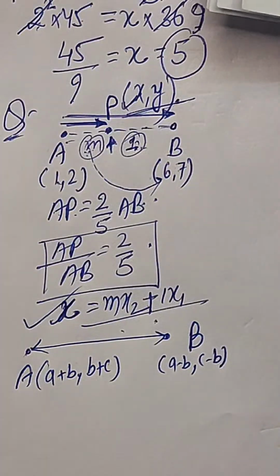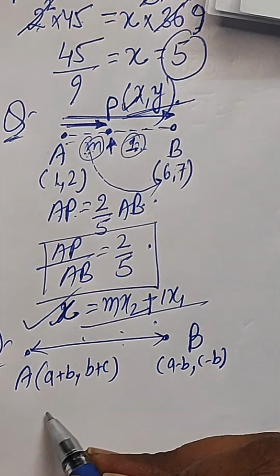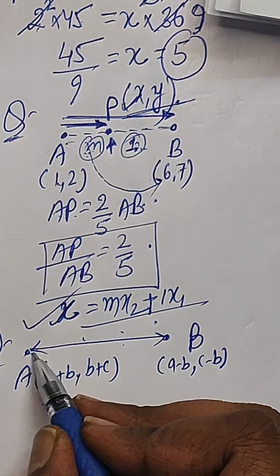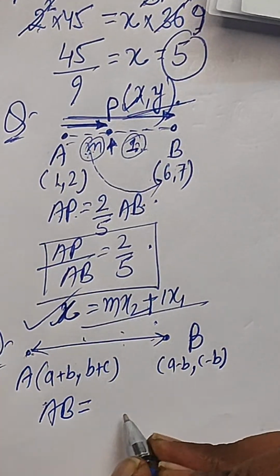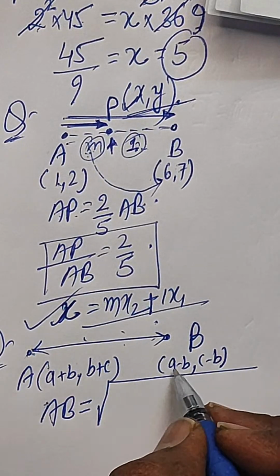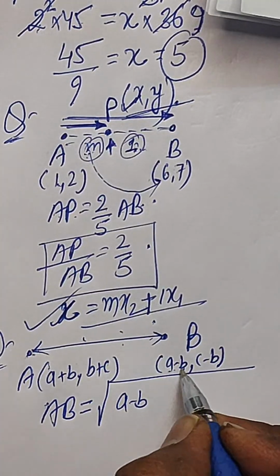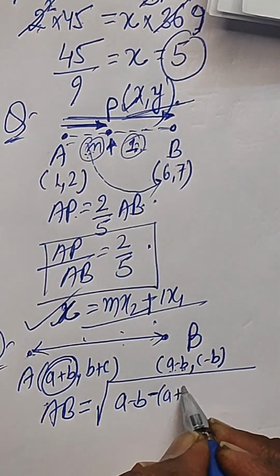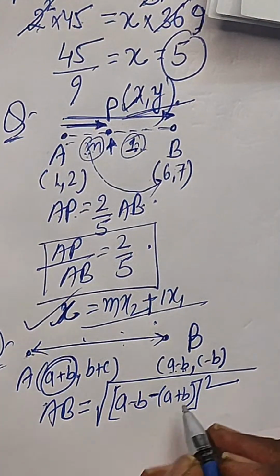So in this question, simply to find the distance, use the distance formula. What is the distance formula? The distance between these two points: the length of AB can be calculated as root over of (x2 minus x1) whole square, so a minus b is x2 minus x1, which is (a plus b minus a plus b) whole square, right?